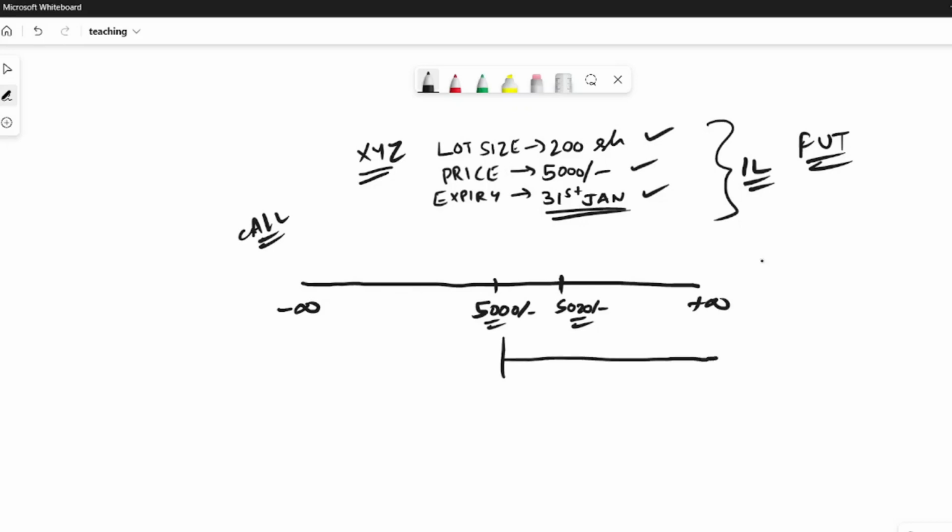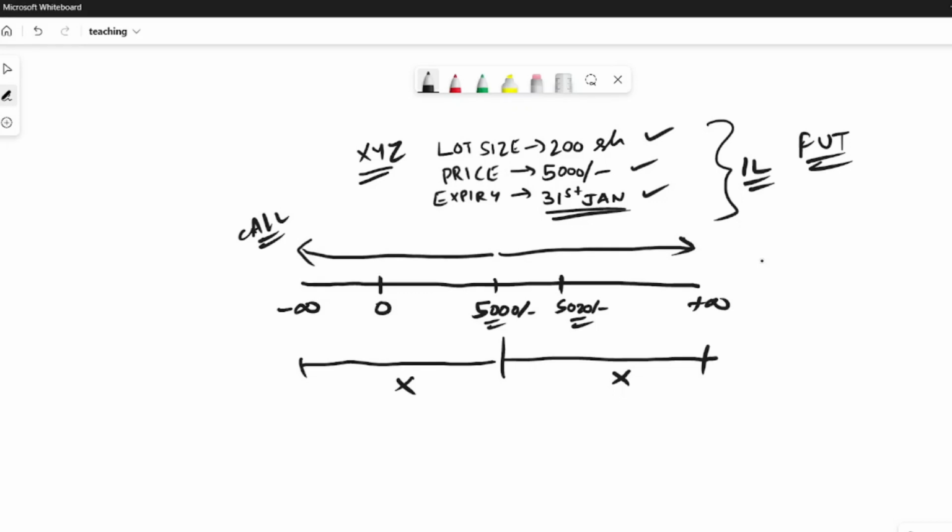Let's say this distance is X and this distance is also X, as in the price can go till plus infinity or minus infinity. In a real life scenario, the price can only go down till 0, but to make the calculations easier, let's say it's plus infinity and minus infinity.